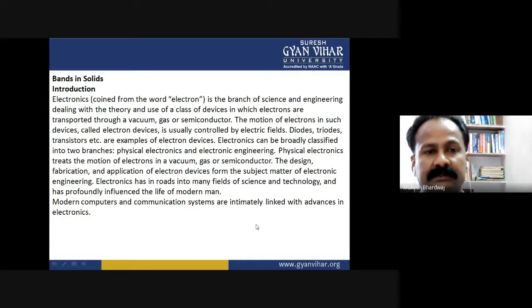Bands in solids. So, to understand the internal classification, first we describe the solids on the basis of bands, energy bands. Electronics, coined from the word electron, is the branch of science and engineering that deals with the theory and uses of a class of devices in which electrons are transported through a vacuum, gas, or semiconductor.